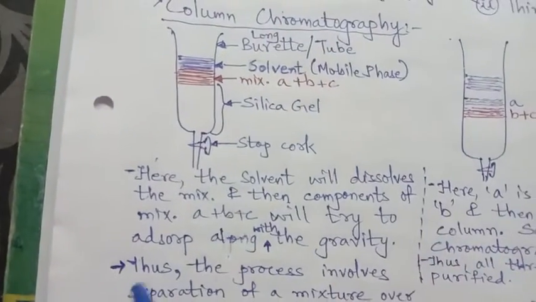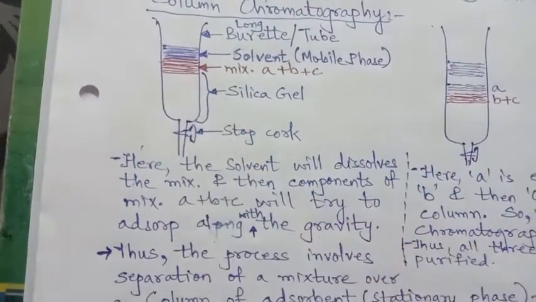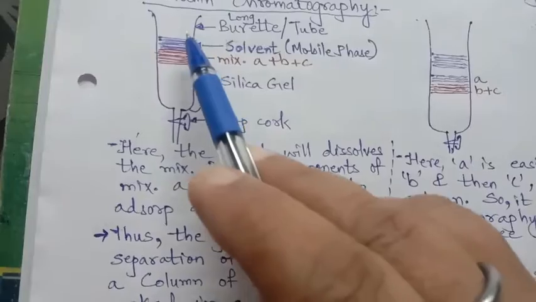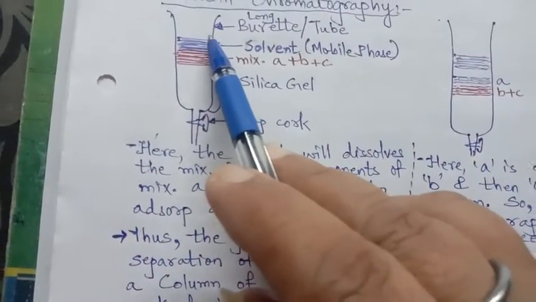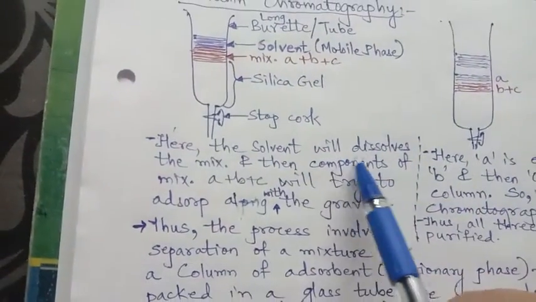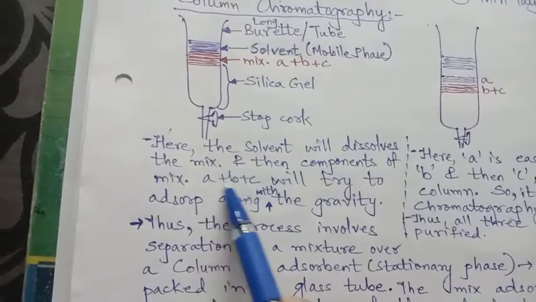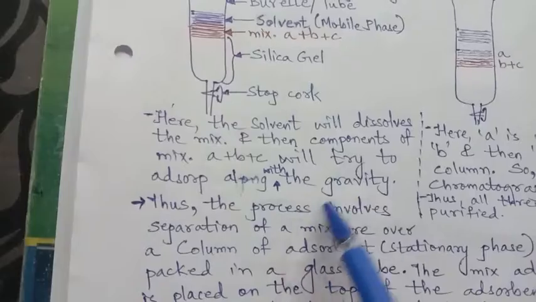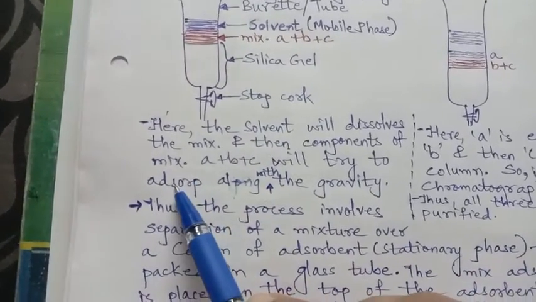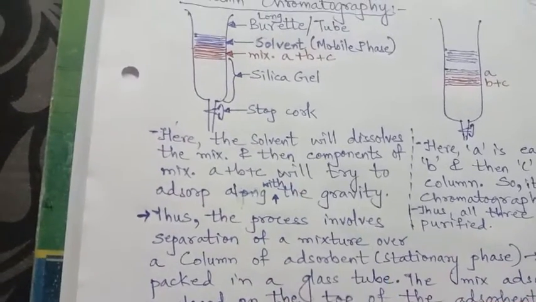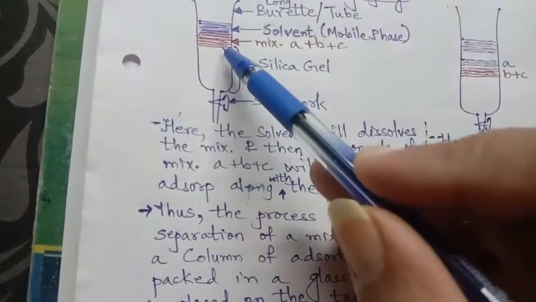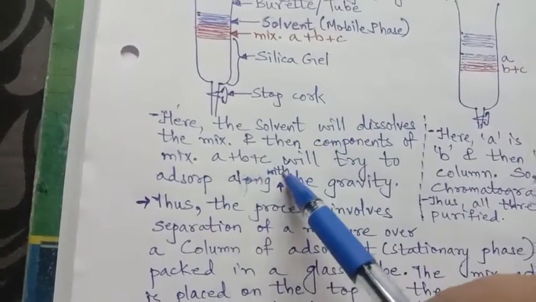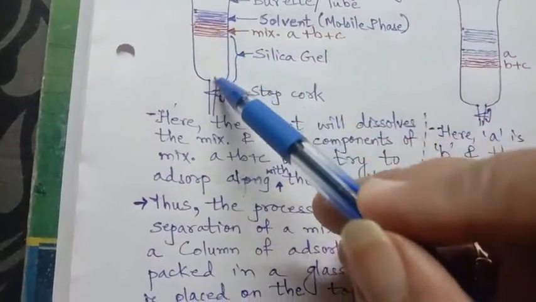And then after some time you will see that whatever solvent is added on the mixture will try to dissolve the mixture, and then components A, B, C will try to adsorb along with the gravity, that means towards the gravity.